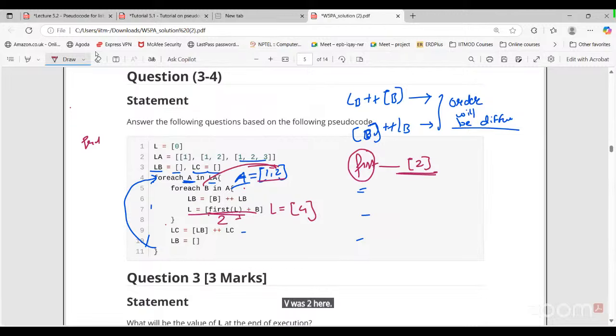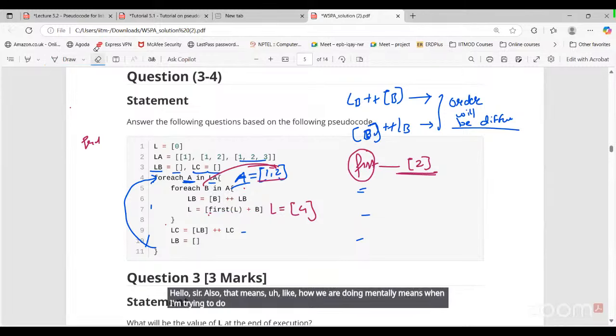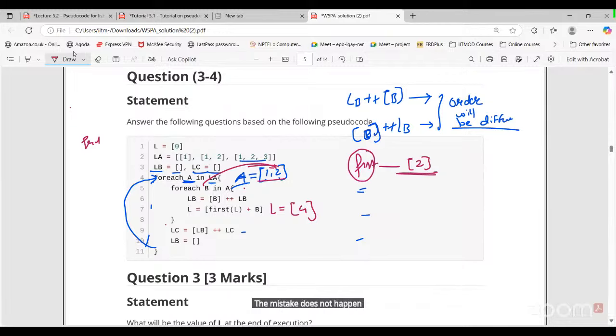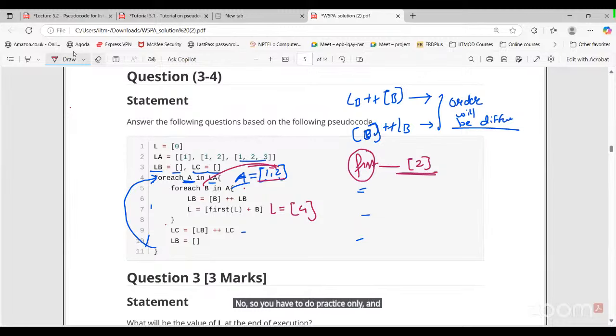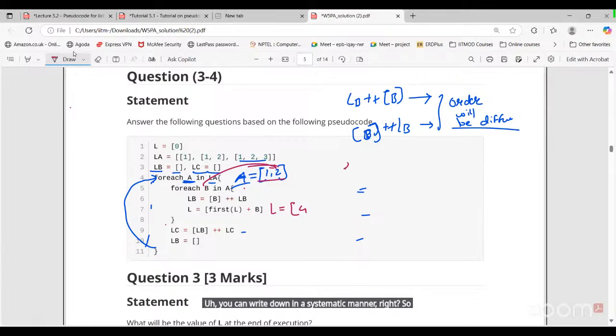Sir, when I am trying to do this mentally, some mistake is happening in the question, and previously also. So could you please give advice on how to make a table or what to do so that the mistake does not happen in the rough work? No, you have to do practice only, and you can keep track. You can write down in a systematic manner, right? Could you please give an example of how to do it?